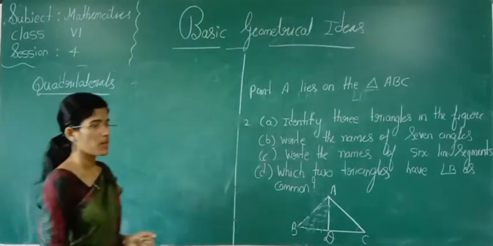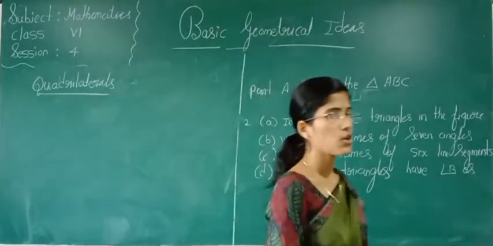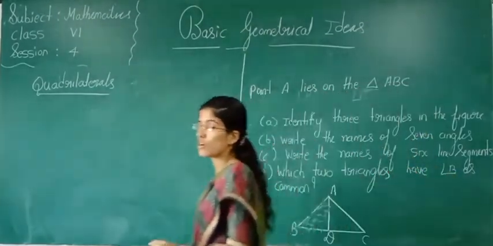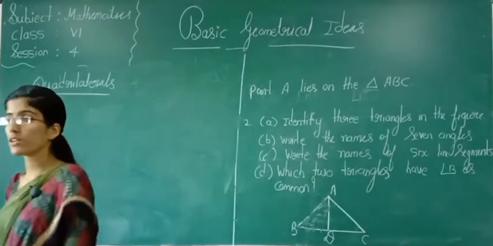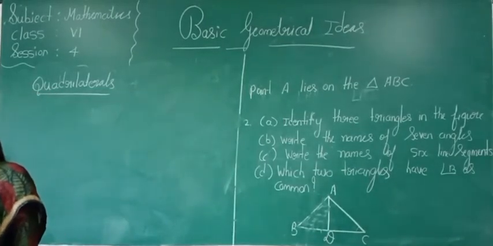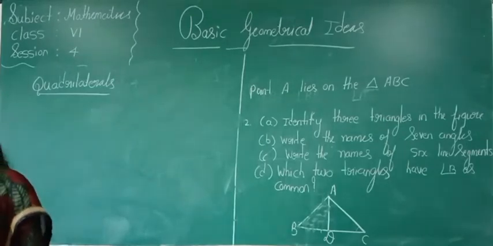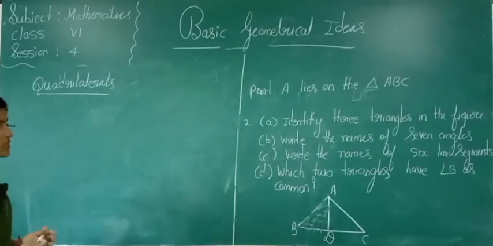Now see, a three-sided polygon is what, student? A three-sided polygon is a triangle. Then now see, a four-sided polygon is nothing but what? Quadrilateral. What is a quadrilateral?